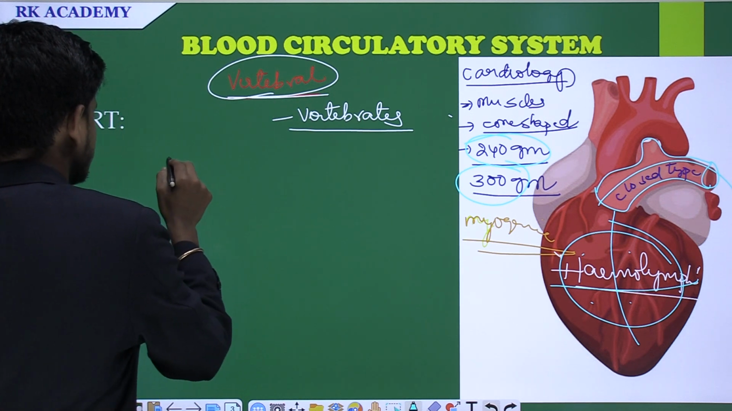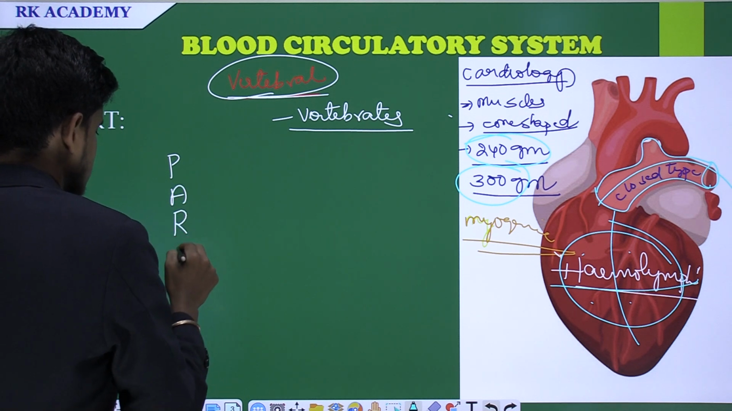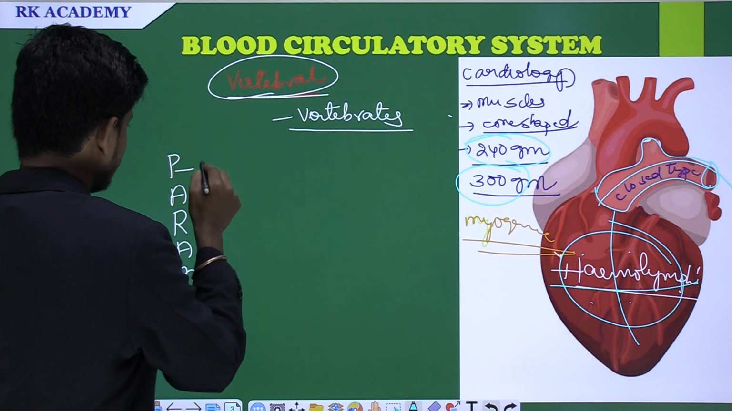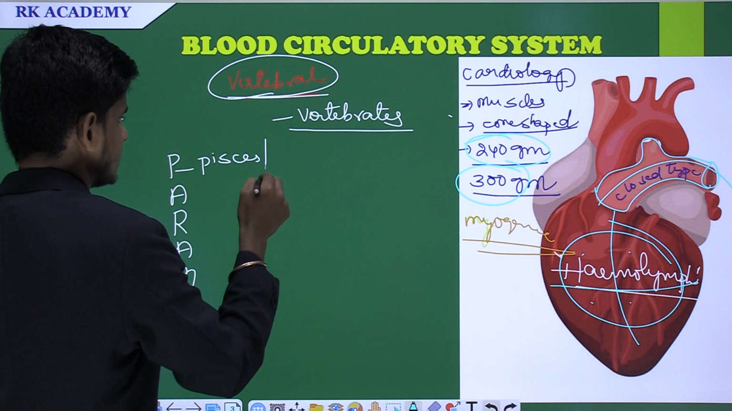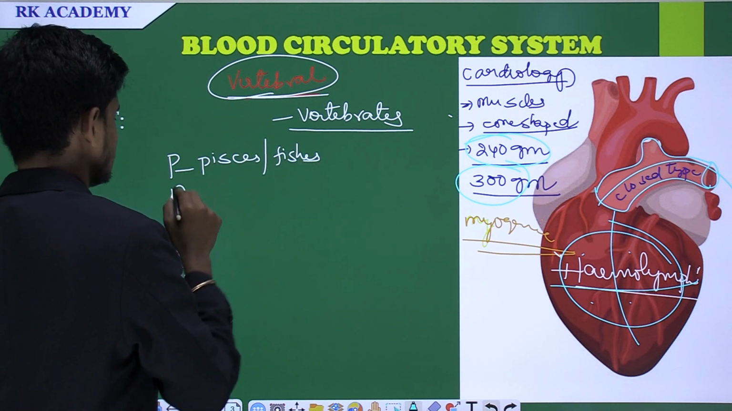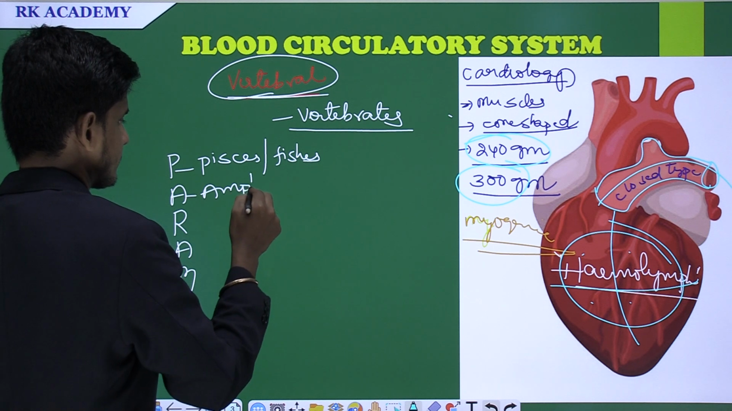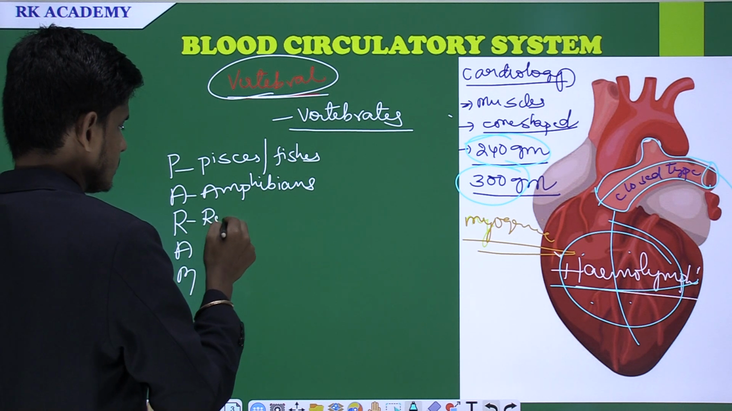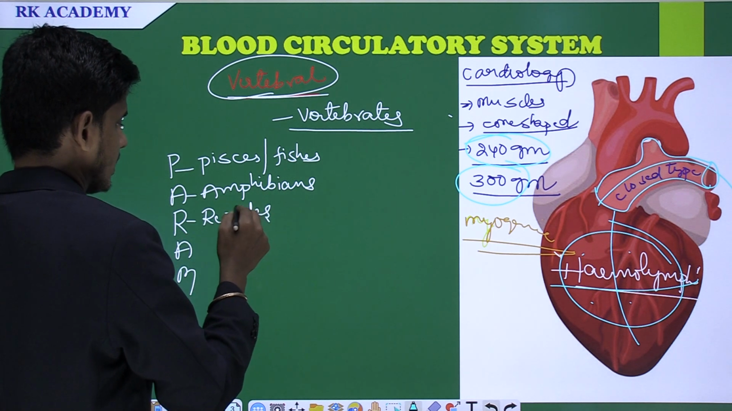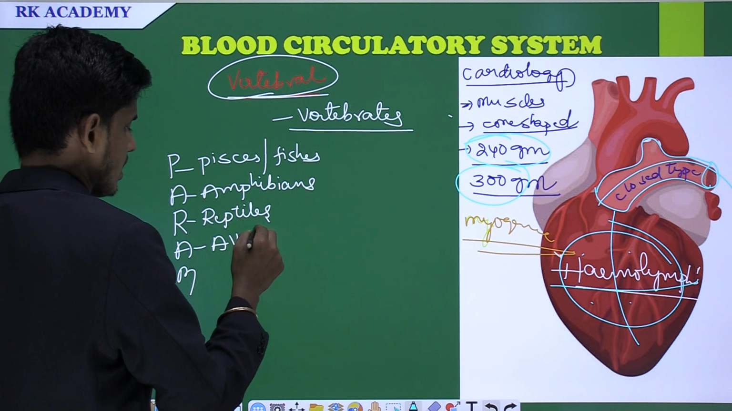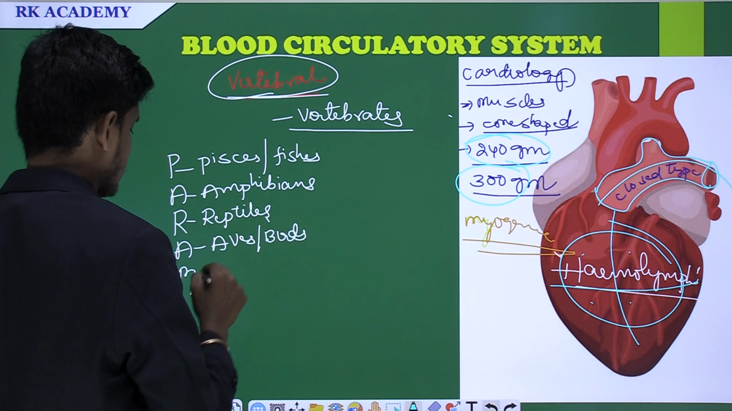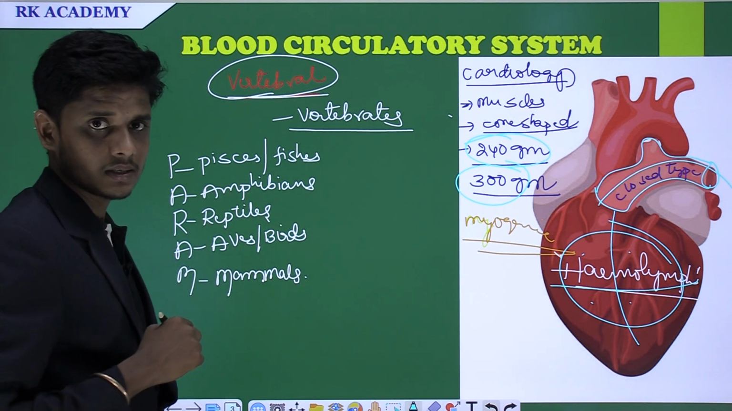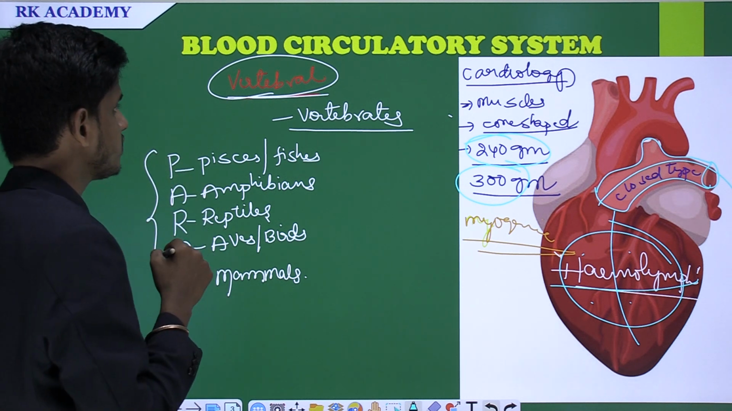And the vertebrates are classified into 5 types. That is PARAM. It is the code. In this particular code, P means Pisces, or it is also called fishes. A means amphibians, R means reptiles, A means aves or birds, and M means mammals. These are the organisms which possess the vertebral column.